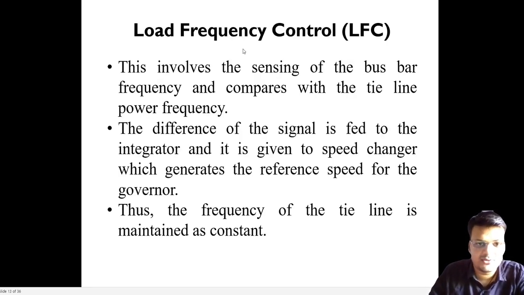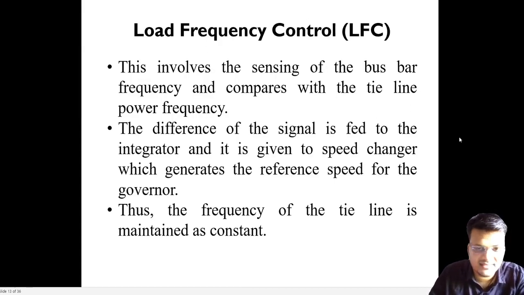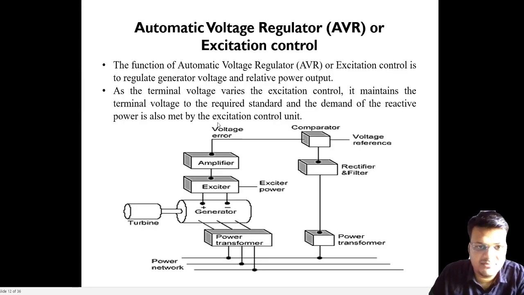The third one is load frequency control. As I told you, to control the frequency, we have to maintain a constant frequency by speed regulation. Please take the screenshot of that also. As mentioned here, it involves the sensing of the bus bar frequency and comparing it with the tie line power frequency. Like here, it involves the sensing of the voltage and comparing with the reference voltage. So here, compare with the transmission line. I didn't take the diagram of the frequency control system. Similarly, the difference of the signal is fed to the integrator and it gives the speed changer. Here, the difference of the voltage is fed into the amplifier and exciter. So these are all interconnected.